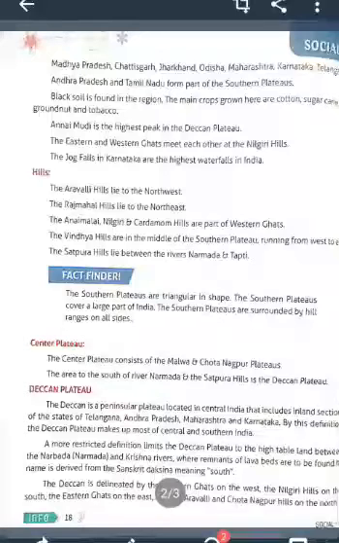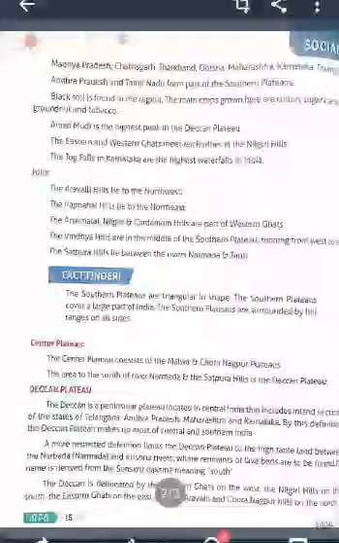Hills. Which are the hills in the Southern Plateau? The Aravali Hills lie to the northwest. The Rajmahal Hills lie to the northeast. Annamalai, Nilgiri and Cardamom Hills are part of the Western Ghats. The Vindhya Hills are in the middle of the Southern Plateau, running from west to east. The Satpura Hills lie between the rivers Narmada and Tapti. The Southern Plateau is triangular in shape, covers a large part of India, and is surrounded by hill ranges on all sides.